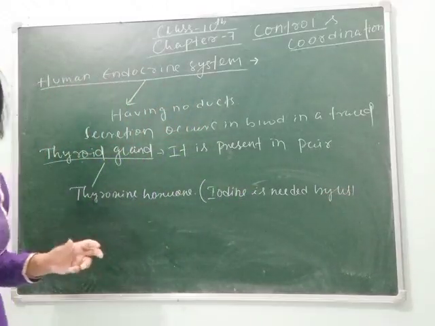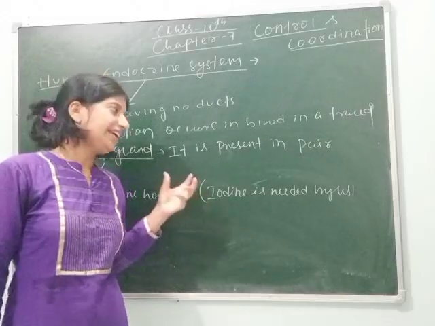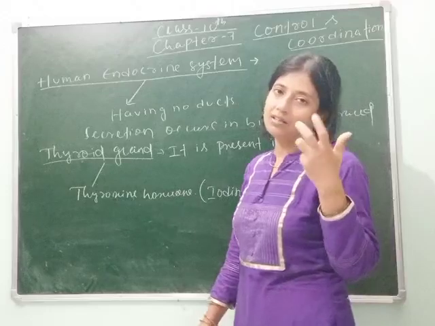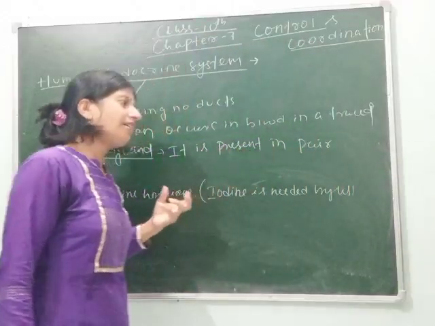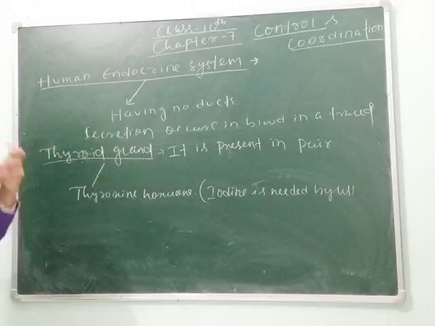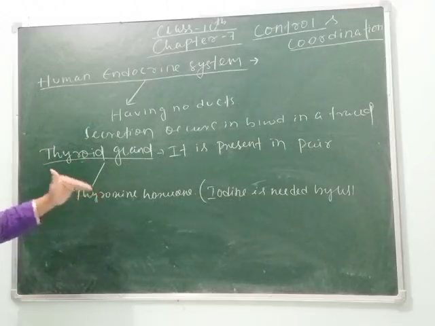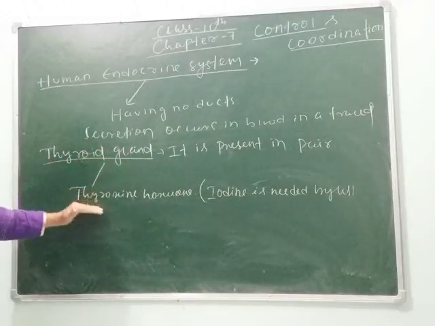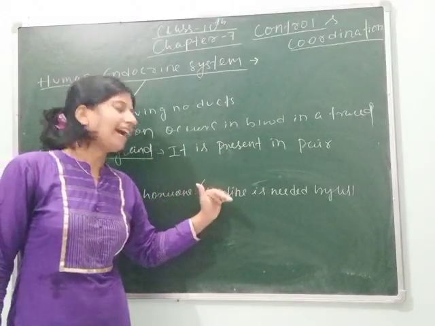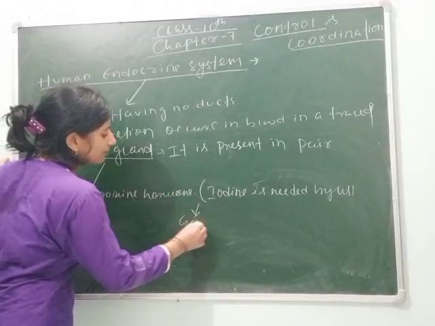If the use of iodine is less in our food, its secretion gets decreased. If during pregnancy the iodine lacks in the food, the child may be abnormal or mentally retarded or have poor development or show less intelligence. That's why iodine is an important factor in our food which helps in the synthesis and secretion of thyroxine hormone. So if we do not take iodine, then we suffer from a disease called goiter.